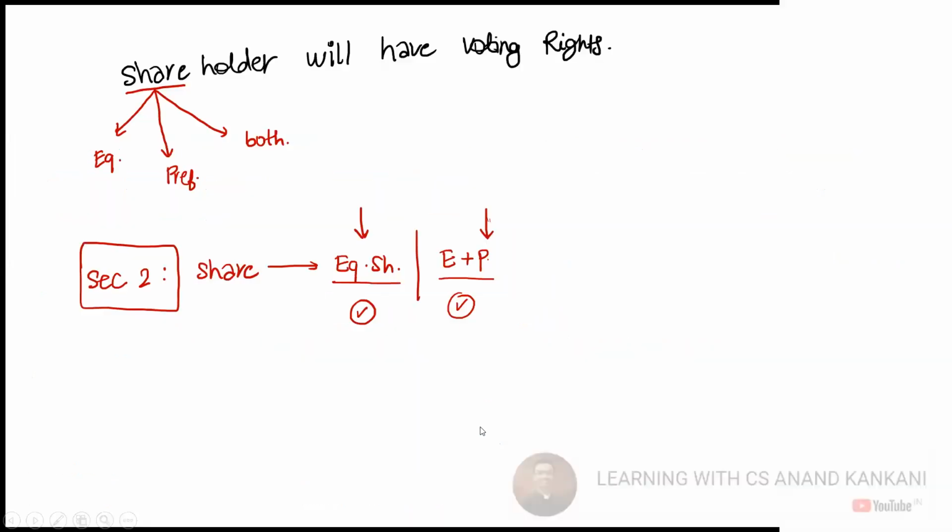I'll explain again. When it comes to the definitions in the Companies Act, the first preference will be given to section 2.